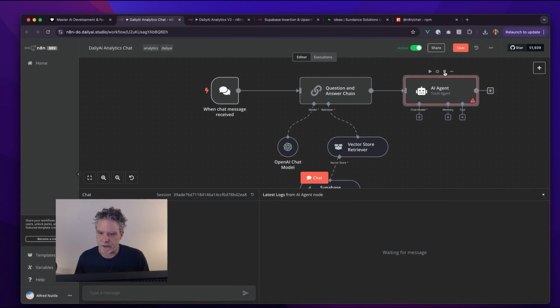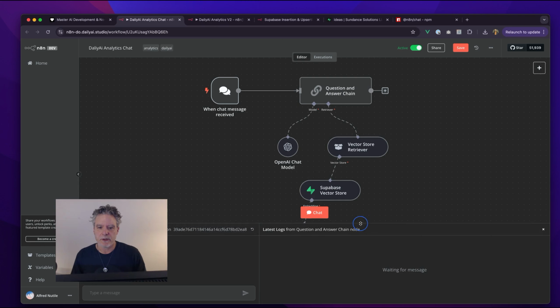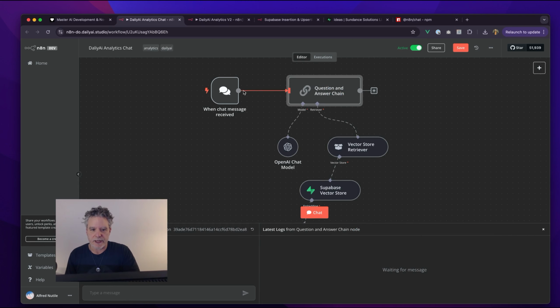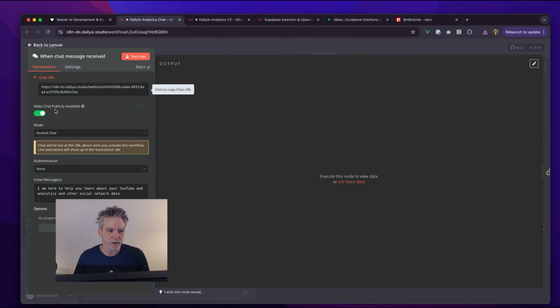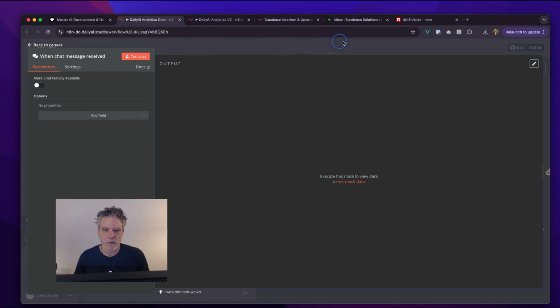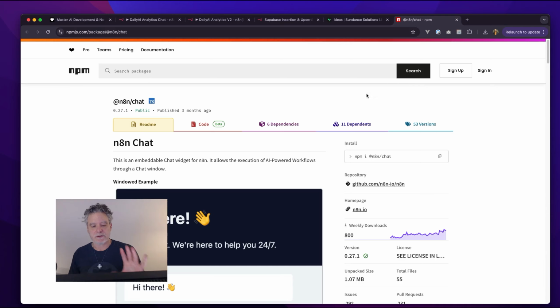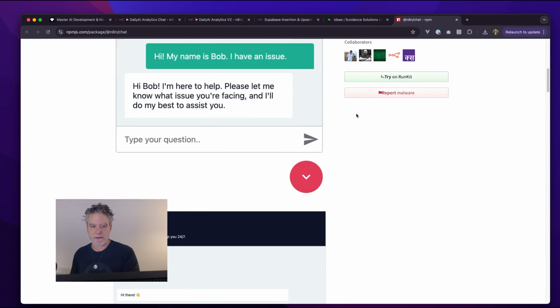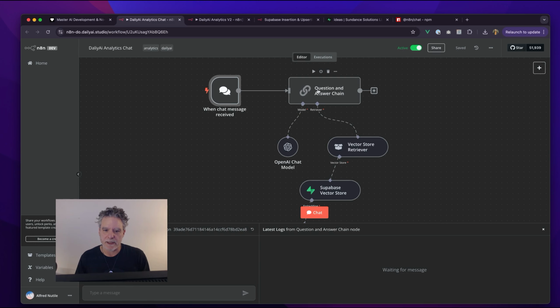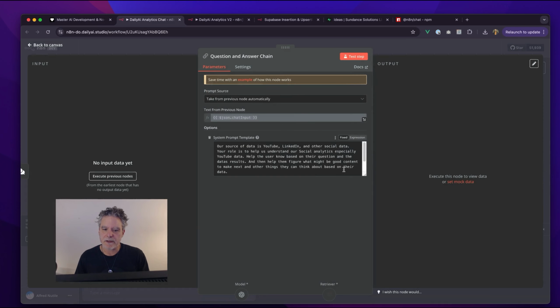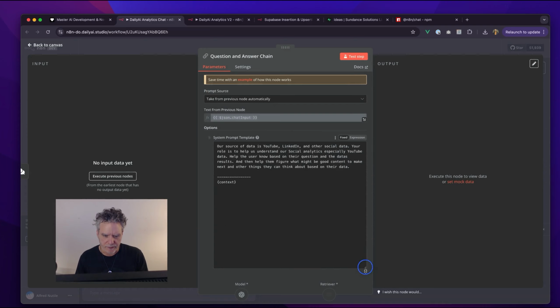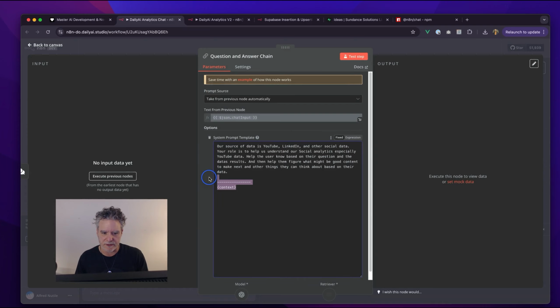So in this case, let's get rid of that guy. All I did was add the question and answer chain, which comes with a chat. I can make the chat public as well, which is nice. You can just click that and make it public. And now when you go there, you can have a chat window, but you can also install it as an NPM library. So you could have a chat from another site. So that's neat. But now we can say, okay, here's our question and answer chain. Here's the prompt. They gave me a prompt template, and it just had this and some stuff above it.